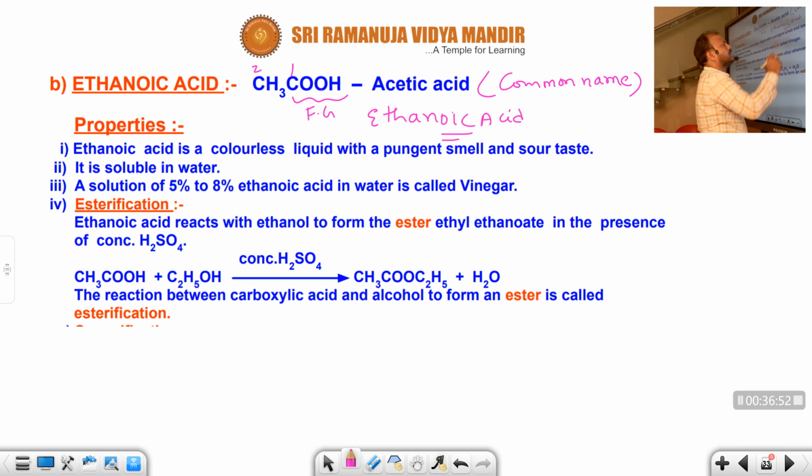So finally the compound name is ethanoic acid. Its physical properties, chemical properties, how to prepare ethanoic acid, and the applications of acetic acid we will discuss in the next session.